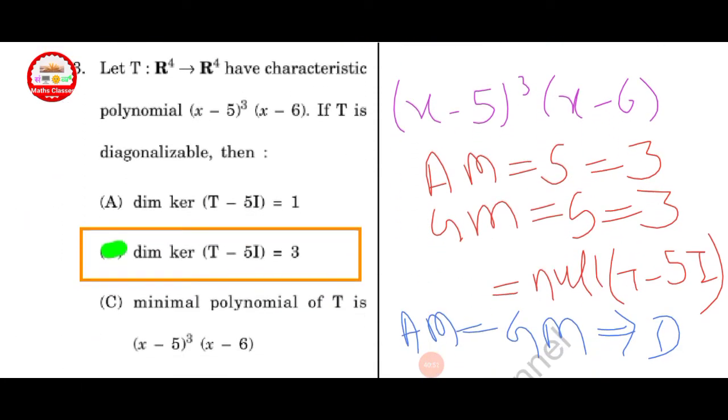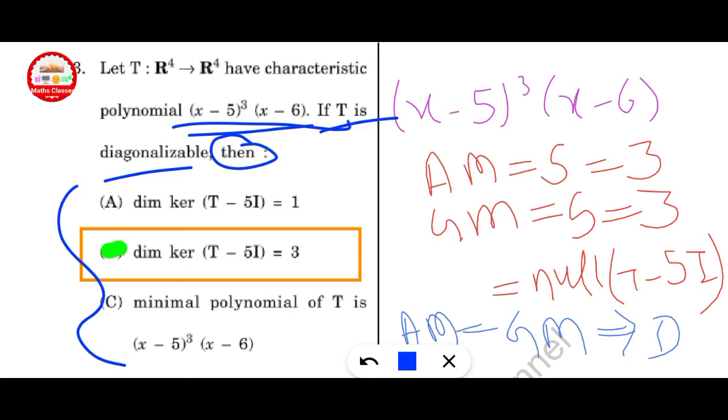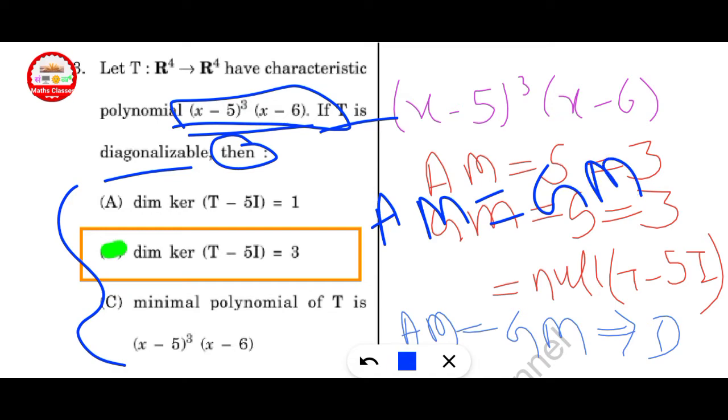Next question, let T from R4 to R4 have a characteristic polynomial (x minus 5) cube into (x minus 6). If T is diagonalizable, then find which one is the correct here. Here characteristic polynomial is given, and if AM is equal to GM, then it is diagonalizable.